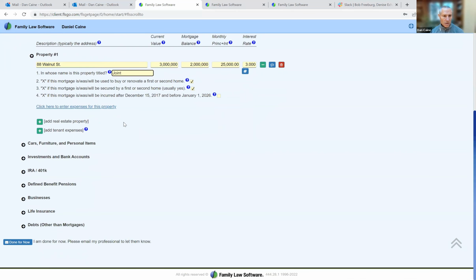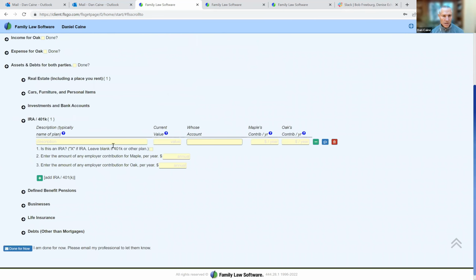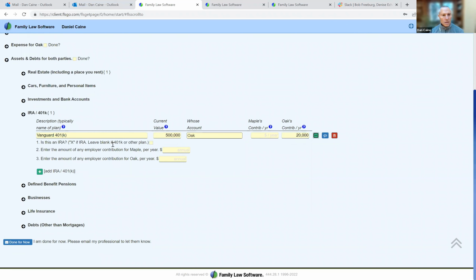So that's the real estate, and we'll just enter one other asset now, which is Oak's 401k. Oak is really enthusiastic about this 401k. And it's currently worth, well, Maple is not sure. Maple thinks it's worth maybe $500,000. And it's Oak's account, and Oak is contributing $20,000 a year. So this is what Maple knows.